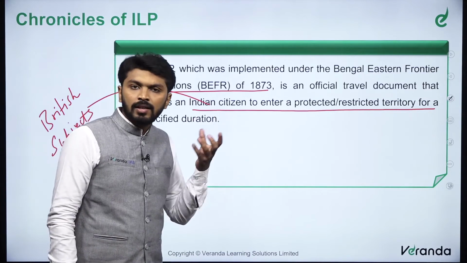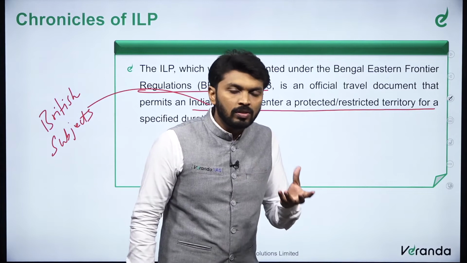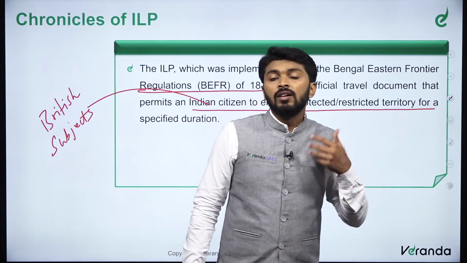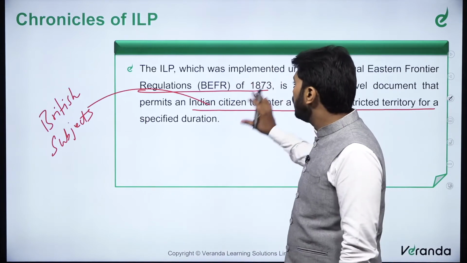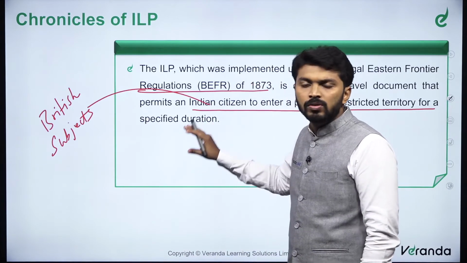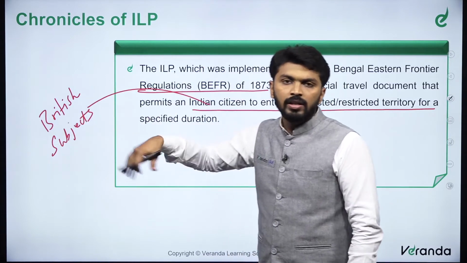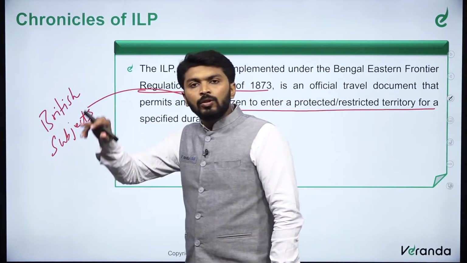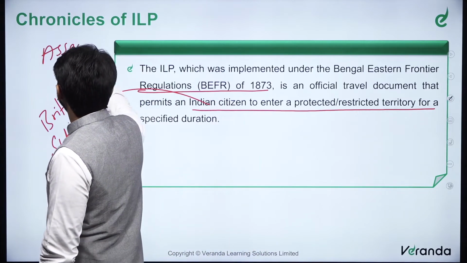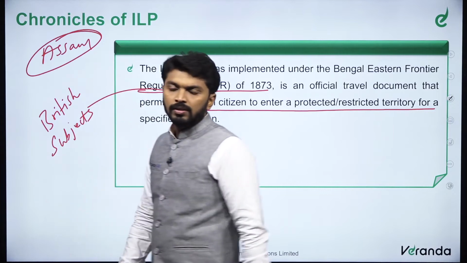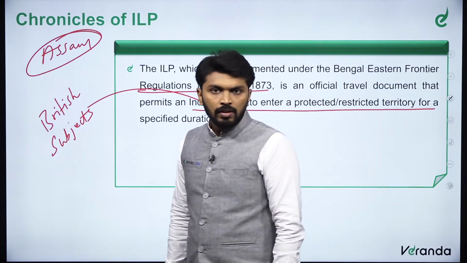So India as a country, India is not an independent country then. So there is no concept of Indian citizens. We are all British subjects then at that point of time. So this Bengal Eastern Frontier Regulations was introduced to stop British subjects, that is our Indian people, from entering into these regions. Which region? So effectively Assam region.